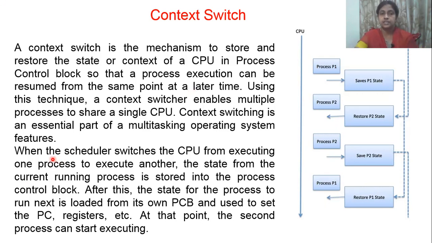So that's the point given in the second paragraph. When the scheduler switches the CPU from the existing process to another process, the state of the current running process is stored in the process control block. So when we switch over, whichever process you are sending out will go and be stored in its PCB. After this, the state of the process to run next is loaded from its own PCB and used to set the PC register, etc. At that point, the second process can start executing. So one process is sent to its process control block, and then the next process is restored. When restoring, where you stopped, it will continue.